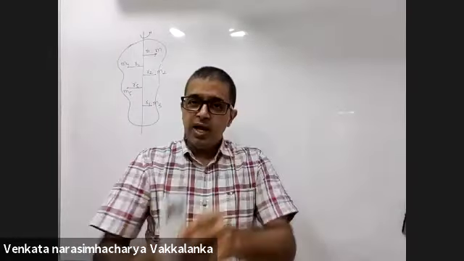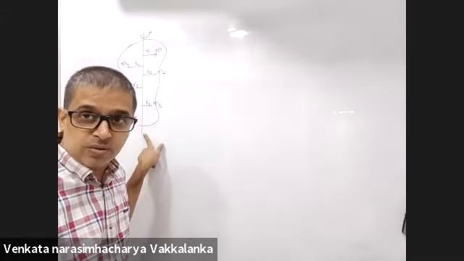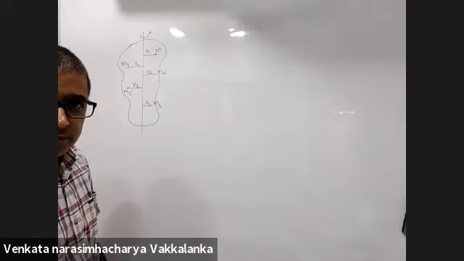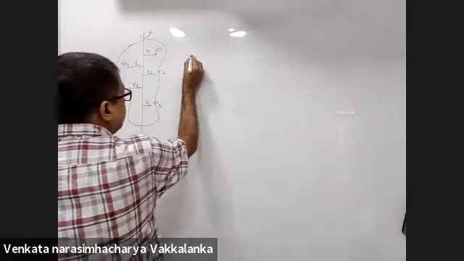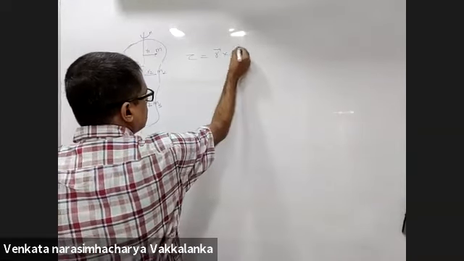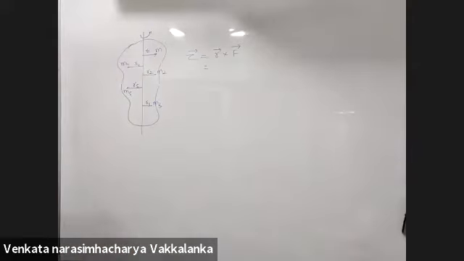Every particle on the body except the particle on the axis, because r will be 0. Net total torque on this will be r cross f. This was your definition of torque.